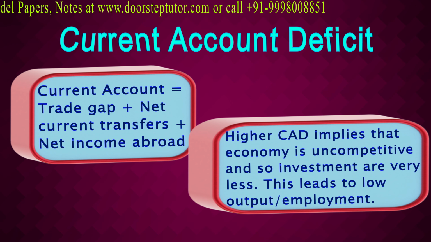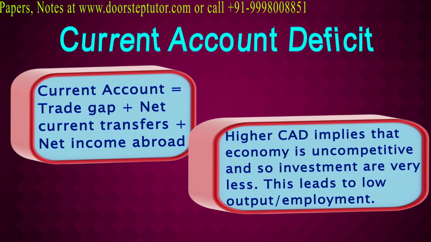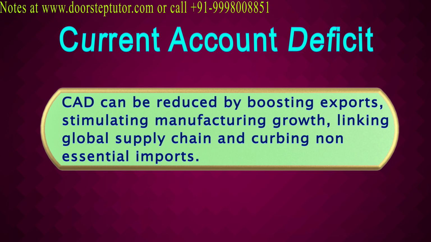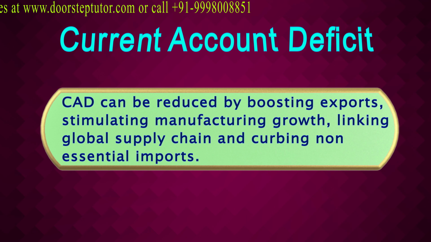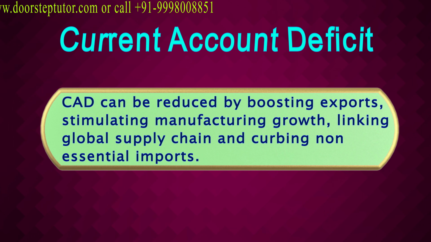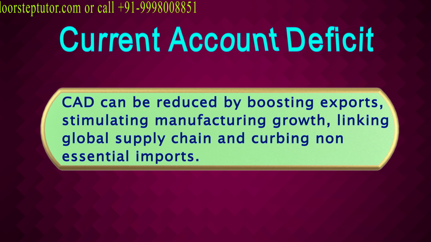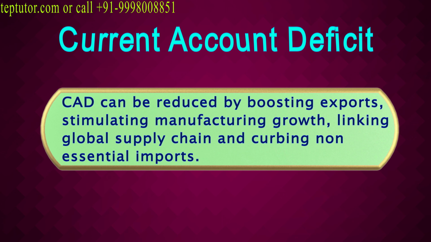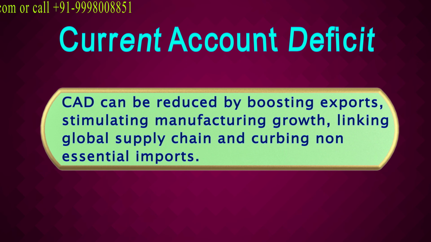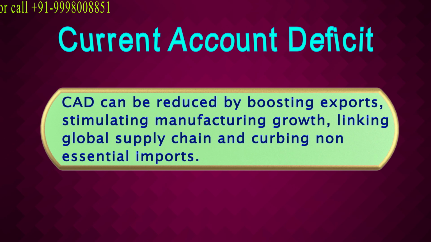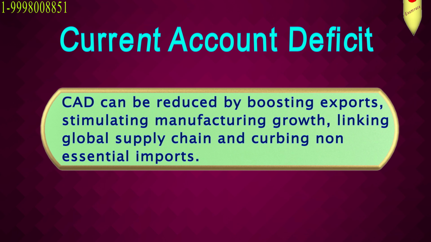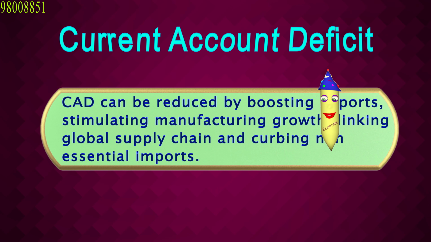In order to reduce current account deficit, certain measures can be taken. One is boosting the exports. When exports are boosted, the receipts from the goods exported increase, which in turn leads to narrowing down of current account deficit. Apart from this, import substitution can also be performed. When manufacturing activity increases, imports of certain commodities also fall down. So there also some certain amount is saved. The CAD can be reduced by boosting exports.